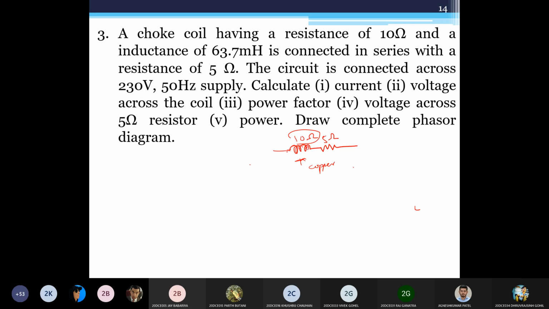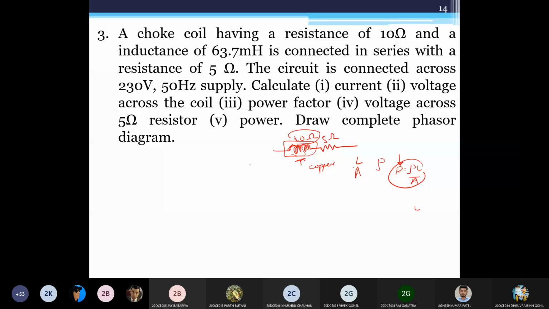There would be some length of this coil. Like some wire is rotated into a spring. In that case that would have some length. And some cross section area also, let us say that is A. In that case it would have some resistivity as well, like copper has some resistivity. So R is equal to rho L by A. Using this equation you can find out this R, but it is right now directly given 10 ohm. So whenever you have any inductor, it is actually made of coil, and it is made of some material. That's why it will have its own resistivity. So a pure inductor, that does not exist, because there is always some resistance in the inductor itself.